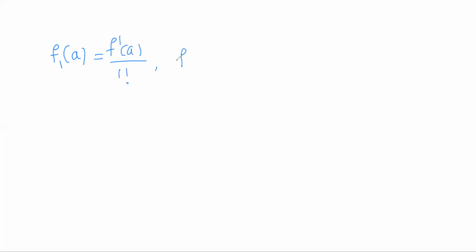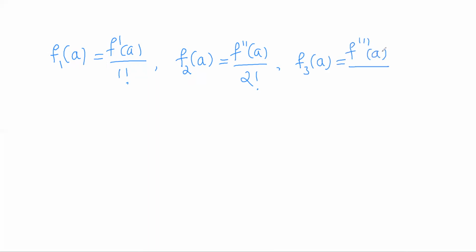If I put n is equal to 2, f2 of a is f double dash of a by 2 factorial. Put n is equal to 3, f3 of a is f triple dash of a, that is the third order derivative of f at a, by 3 factorial, and so on.